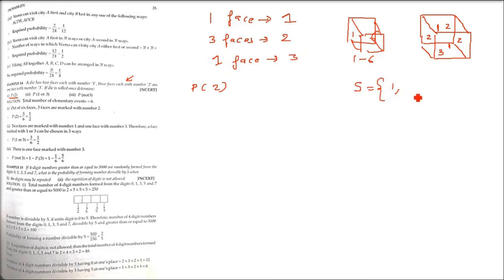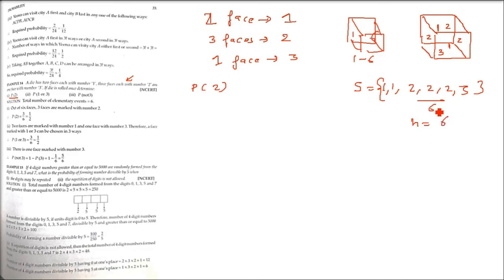But in this case, since there are 2 faces with 1 and 3 faces with 2, I am typing 1, 1, and then 2, 2, 2, 3 times, and 3 one time. So there are 6. So what is the total number of elementary events again? It has to be 6, because there are 6 faces.